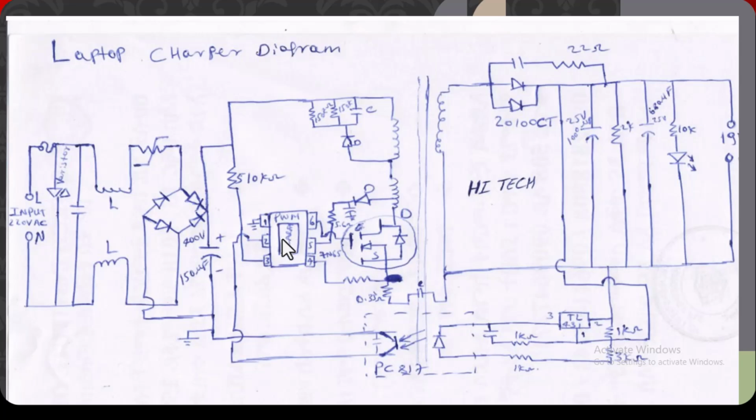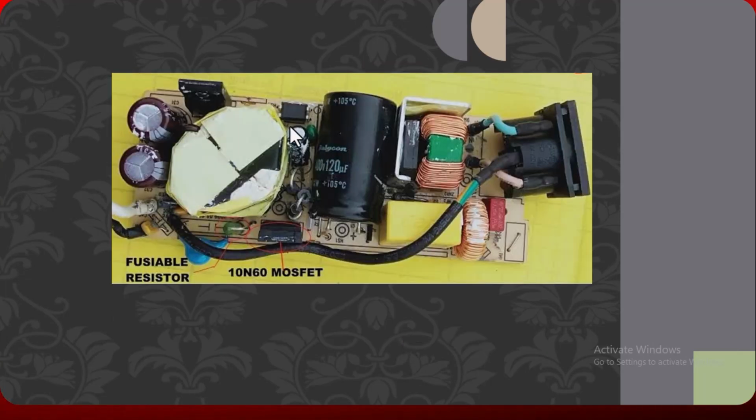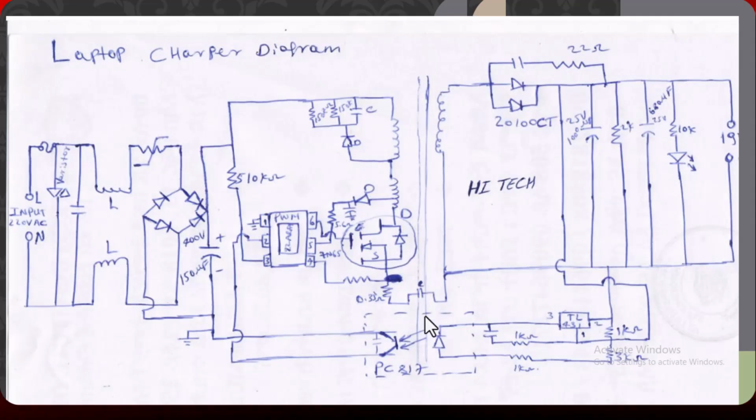So this is the pulse width modulator. This is the optocoupler. This one balances and isolates the connection between primary and secondary.